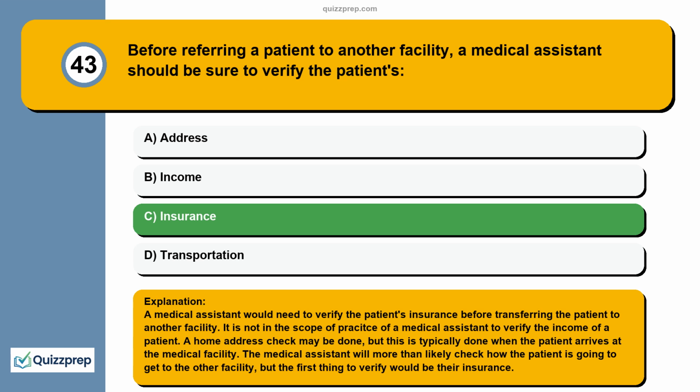A home address check may be done, but this is typically done when the patient arrives at the medical facility. The medical assistant will more than likely check how the patient is going to get to the other facility, but the first thing to verify would be their insurance.